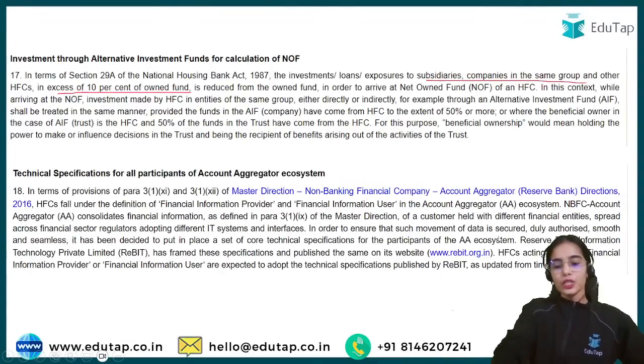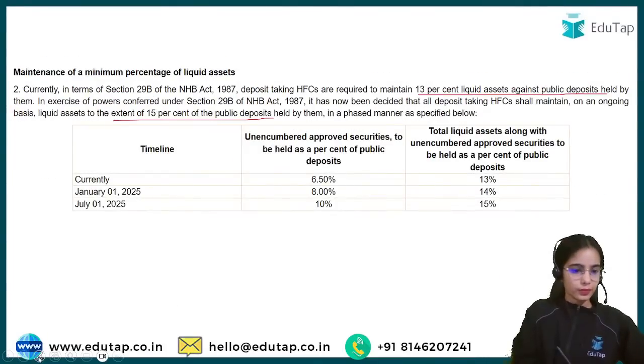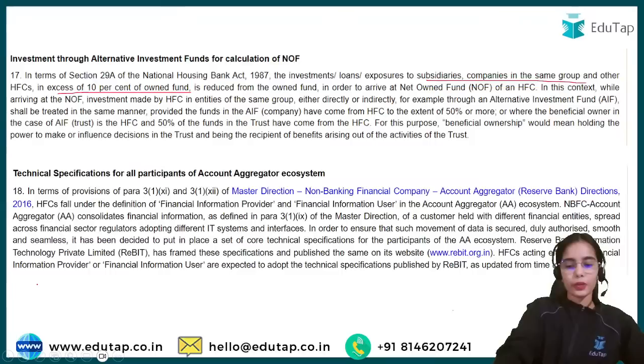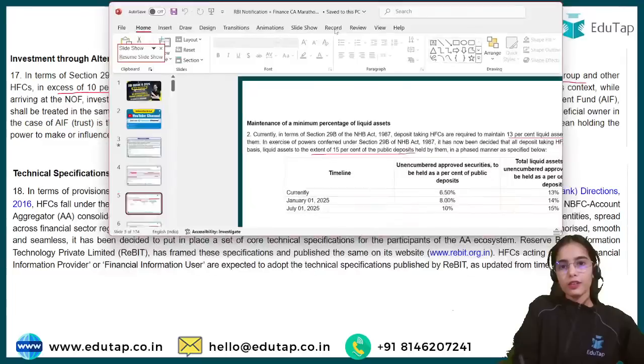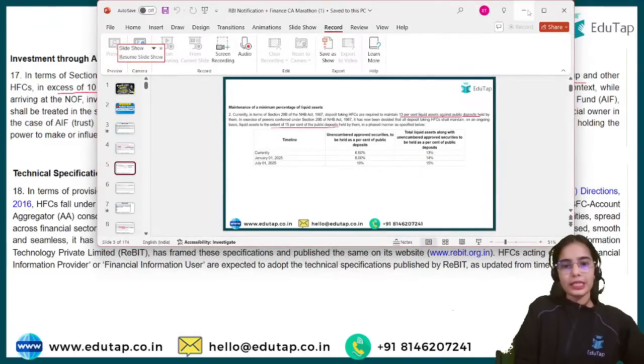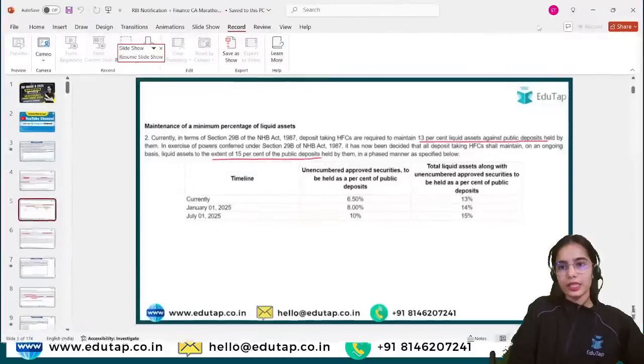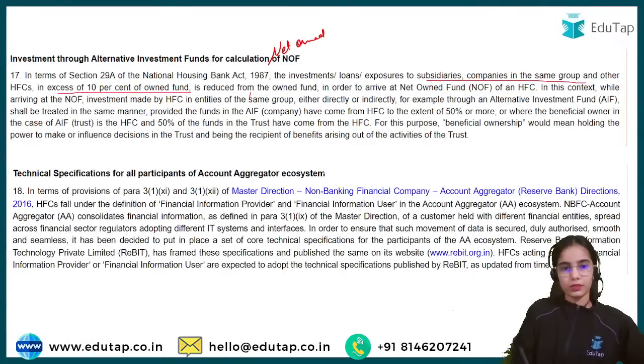Okay, so now it has been said, when we are calculating the net owned fund, we have to deduct the investment in subsidiaries and companies.